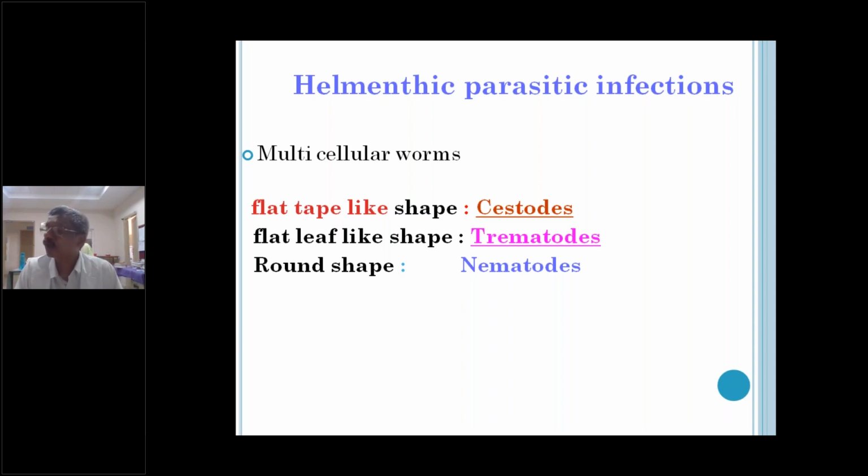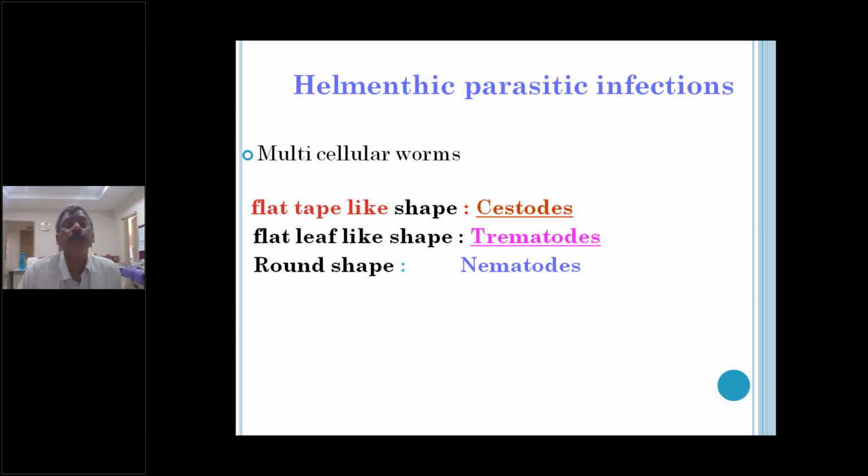Coming to the flat worms, the flukes, they are nothing but trematoda, which come under platyhelminthes. Examples of these flukes are Schistosoma and Fasciola. Schistosoma haematobium, Schistosoma japonicum and Schistosoma mansoni, and then Fasciola hepatica, Fasciolopsis buski, etc., which come under trematoda.